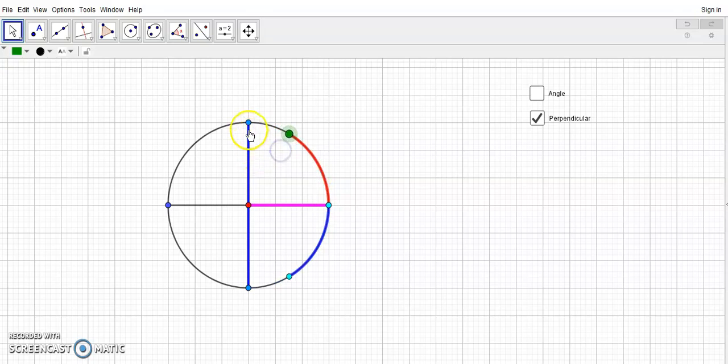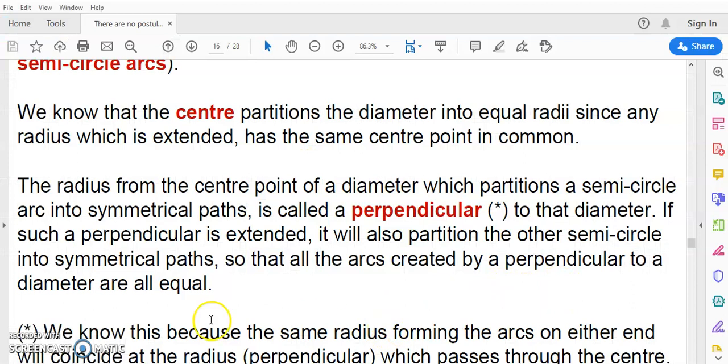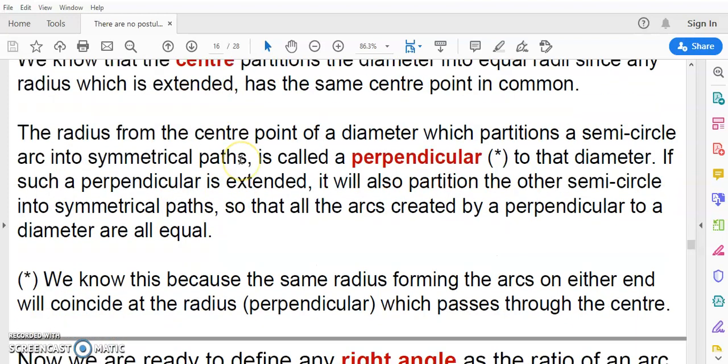All right, so if we have this perpendicular, then we'll know that all the arcs created by a perpendicular to a diameter are equal, okay? And so that's why we call a perpendicular to the diameter the source of right angles.